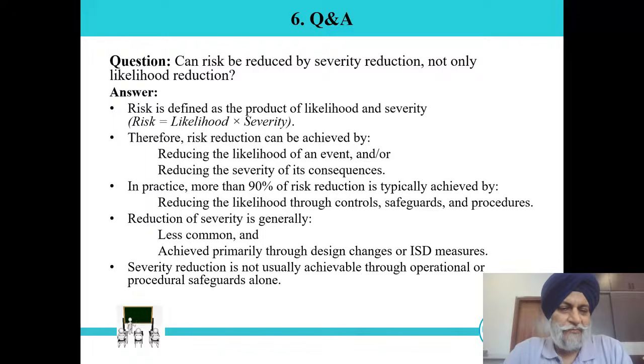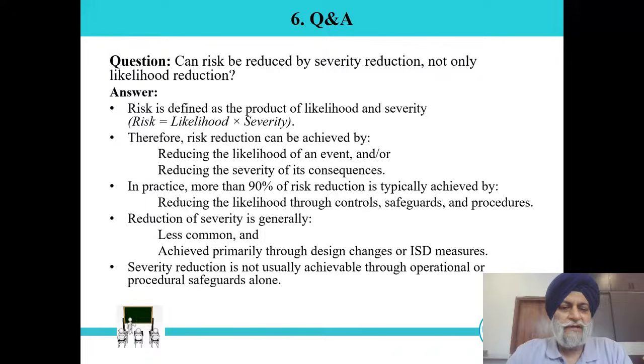In practice, more than 90% of risk reduction is typically achieved by reducing the likelihood through controls, safeguards, procedures, trainings, all these things. Now, let us see how risk reduction can be done with the help of severity. It's less common, but of course, it can be achieved primarily through design change or inherent safer design techniques.